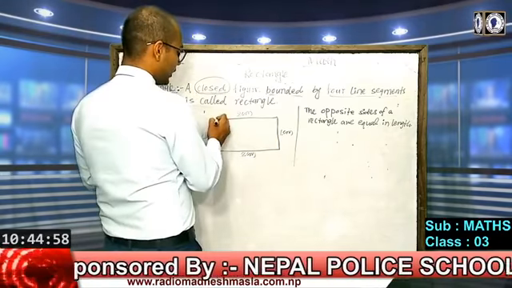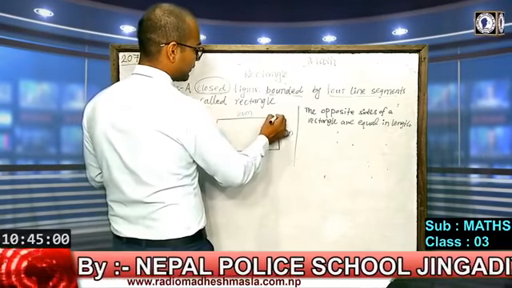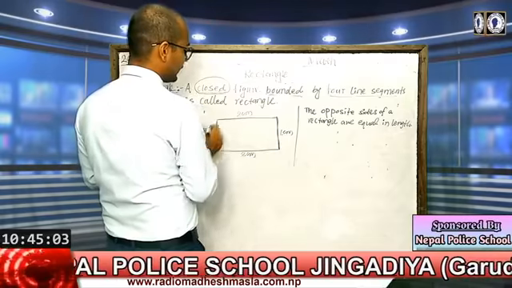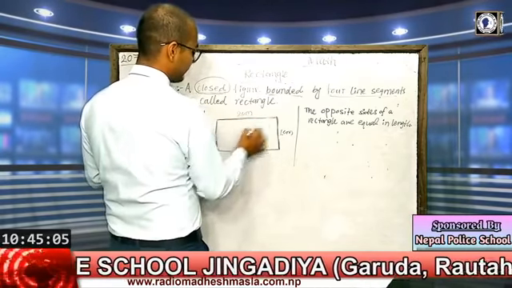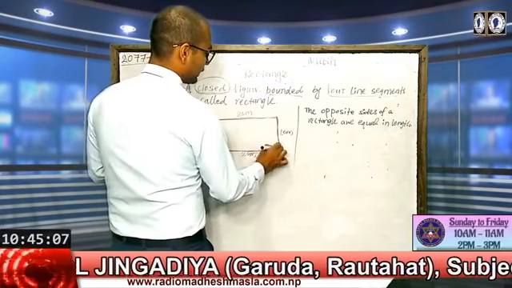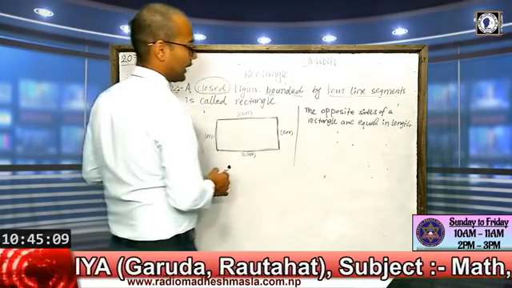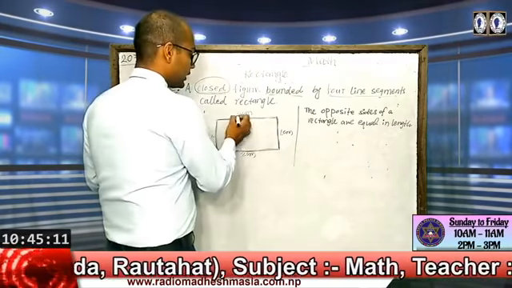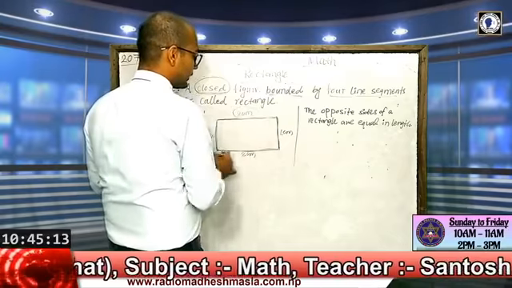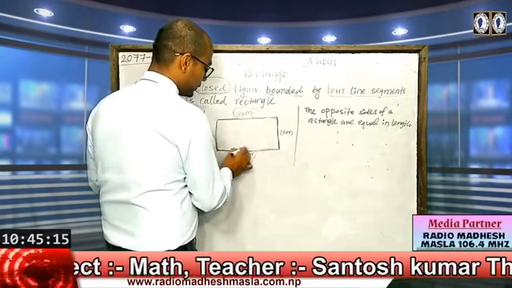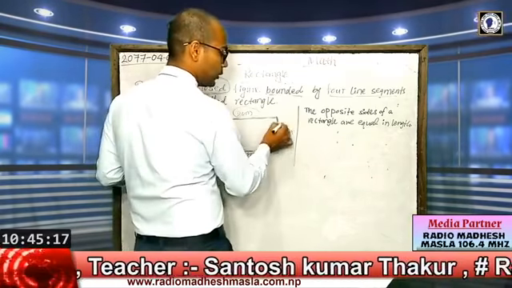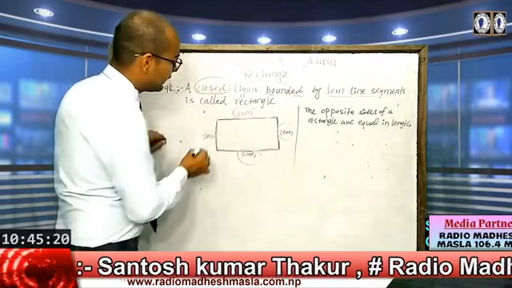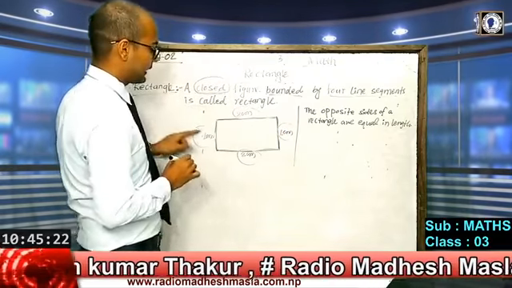It means the 1 centimeter line segments are drawn vertically, and the 2 centimeter line segments are drawn horizontally. So we can find here 2 centimeter as upper, and 2 centimeter as below. In the same way, 1 centimeter as one side, and again 1 centimeter as the other side.